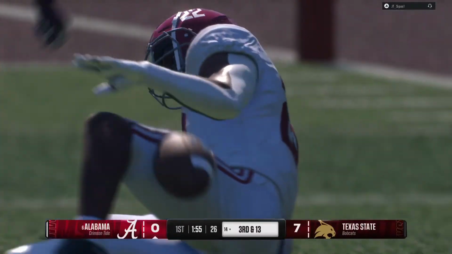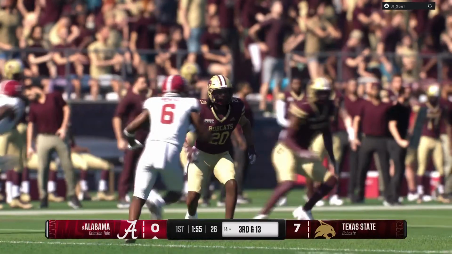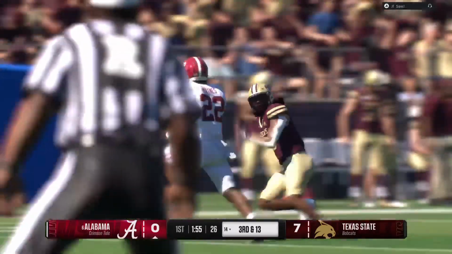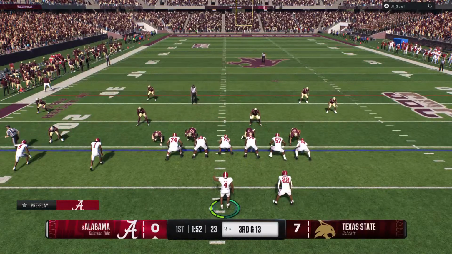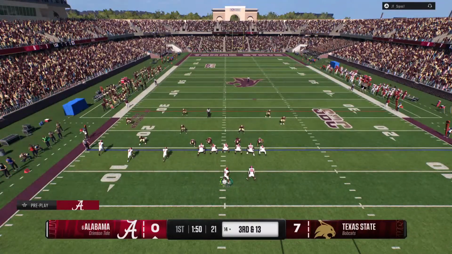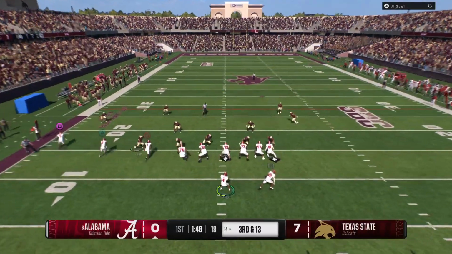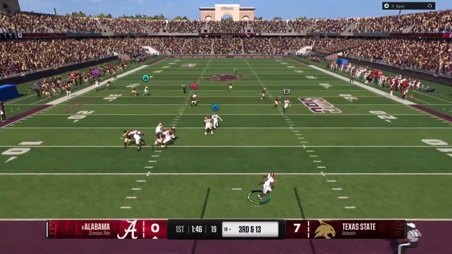Listen, I know there are a lot of DBs out there that all they want to do is get interceptions and dance in the end zone. This dude likes to put his face in the fan, get close to the line of scrimmage, and tackle. And on the opening drive that he's out there, he gets a huge tackle for loss early. That is a statement play.